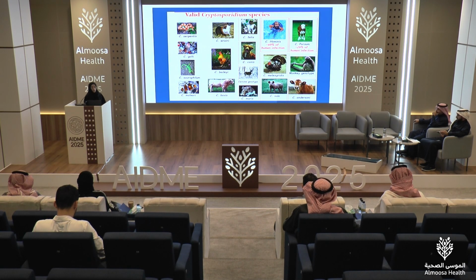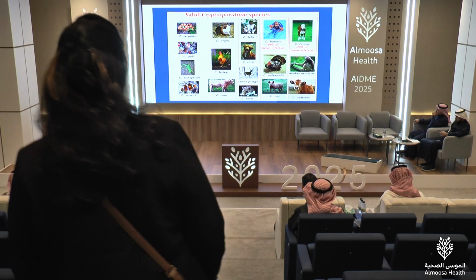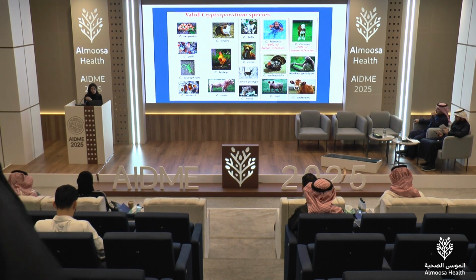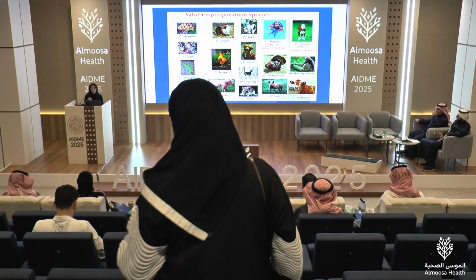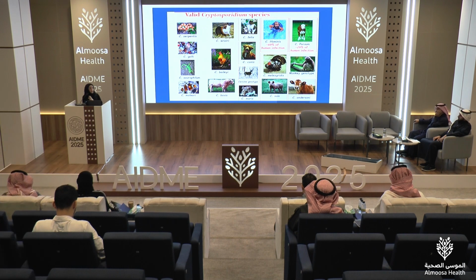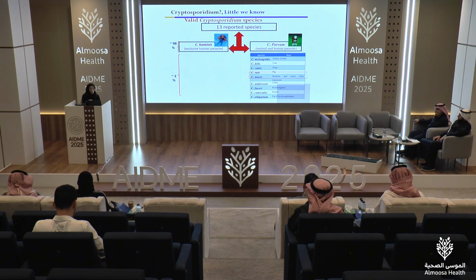So we know that Cryptosporidium has many species and can infect mammals, birds, and animals as well as humans. But the most common type of Cryptosporidium is hominis, which exclusively infects humans, while Cryptosporidium parvum can infect humans and animals at the same time. So there are 13 reported species isolated from human beings. As you can see, 98% are Cryptosporidium hominis and Cryptosporidium parvum.